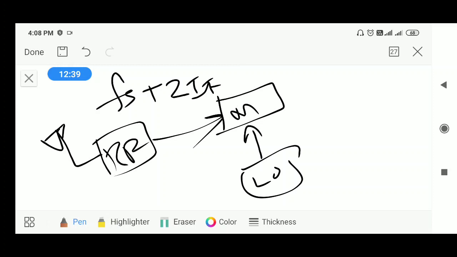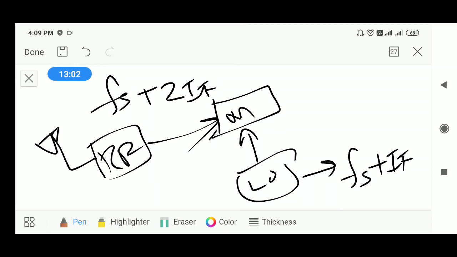In this case, when you want to listen to Fs, the local oscillator is chosen as Fs plus If, because that is done in parallel by using ganged tuning. And the difference is taken.